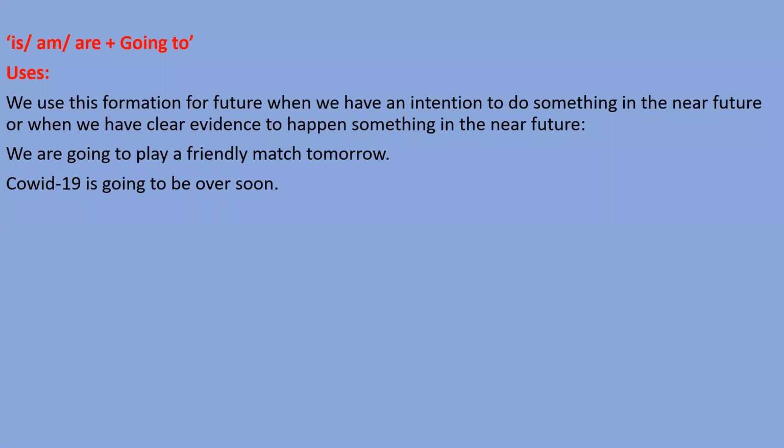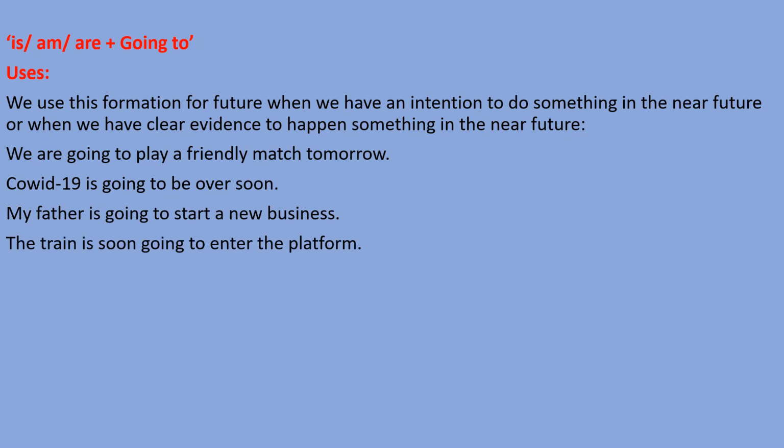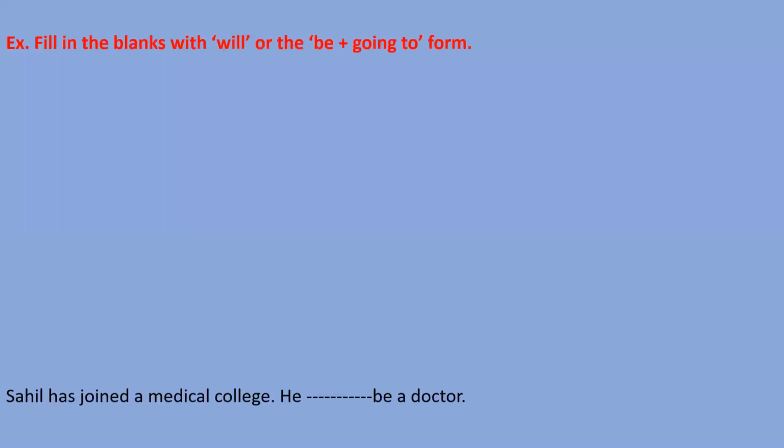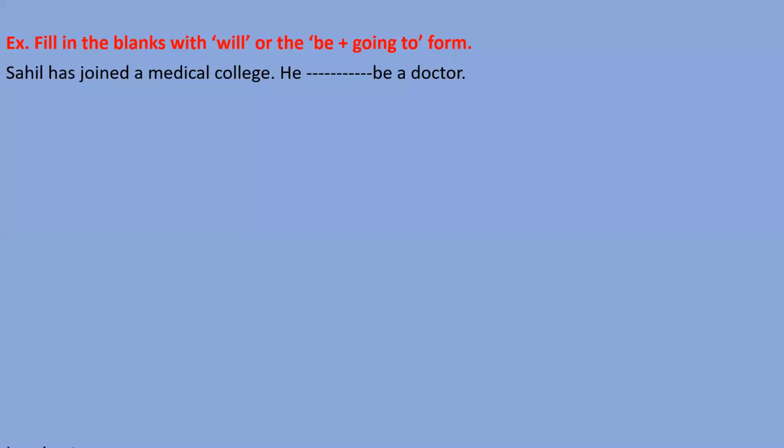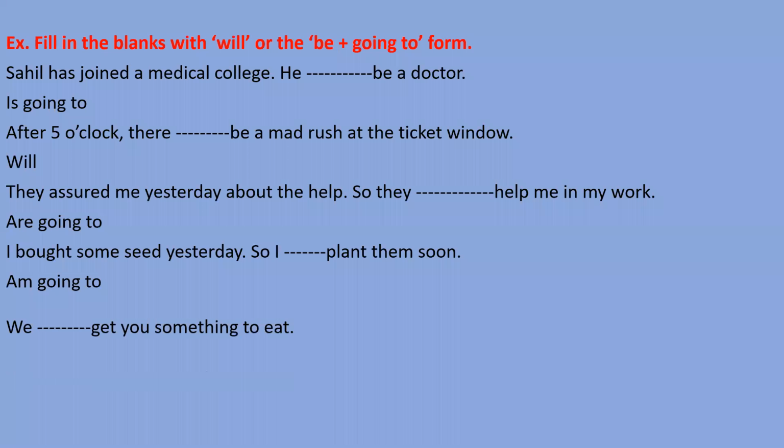Like, we are going to play a friendly match tomorrow. We have a clear intention. That's why I'm saying this sentence with the help of be plus going to. COVID-19 is going to be over soon. Means some evidence we have. That's why we are saying this, right? Then on the basis of this understanding, we did this exercise, right?